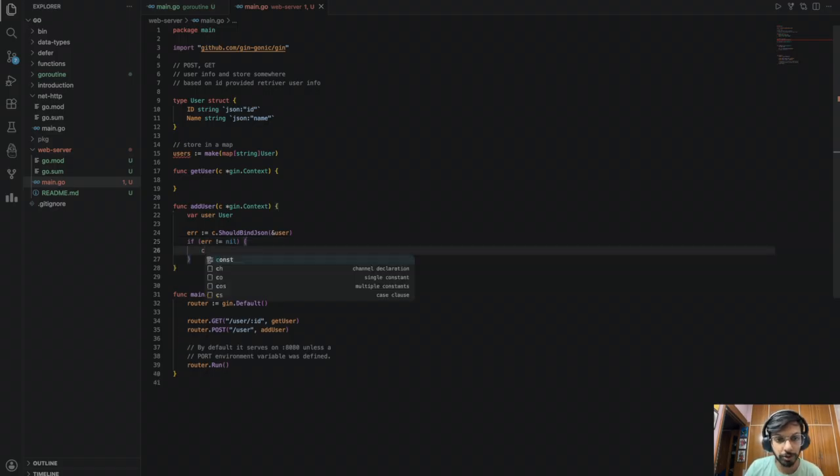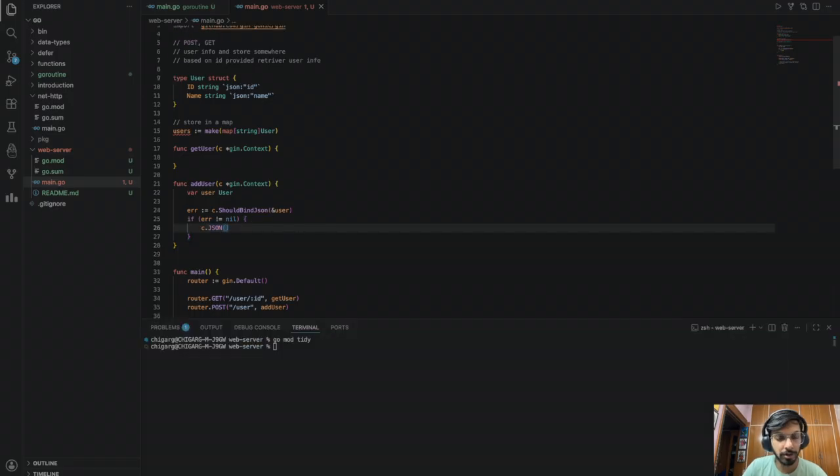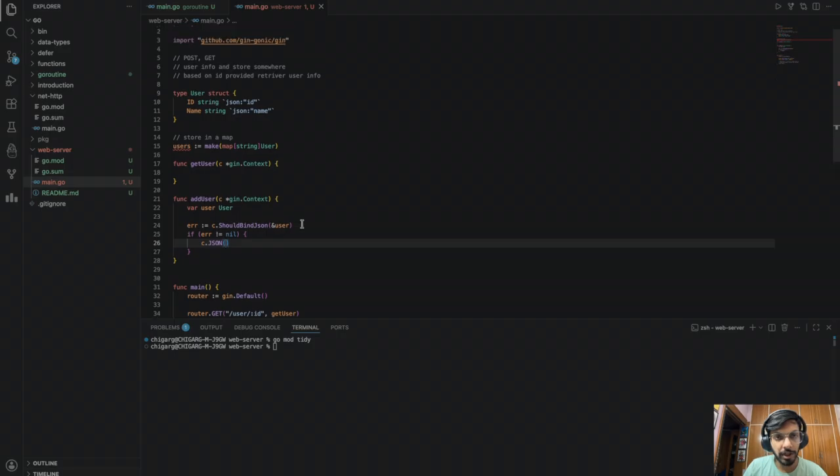So what we'll do is we'll write c. So we return the response in JSON. I don't know why it's not working for me. Okay, c.JSON. It will generally contain, let's say, the http.StatusBadRequest.